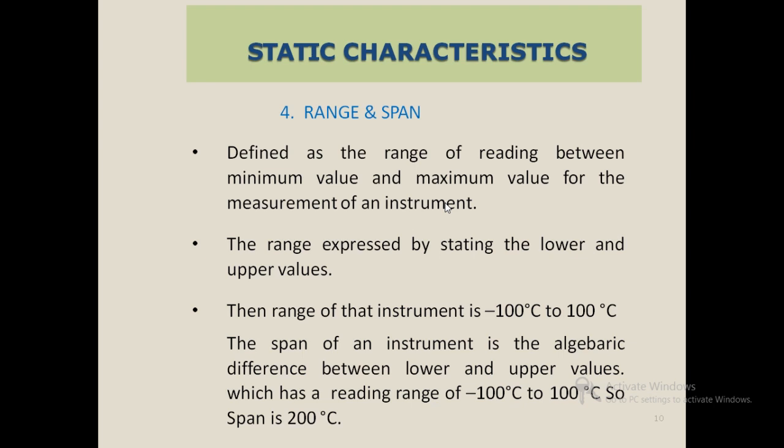The span of an instrument is the algebraic difference between the lower and upper values. For an instrument with a reading range of minus 100 degrees Celsius to plus 100 degrees Celsius, the span is 200 degrees Celsius.